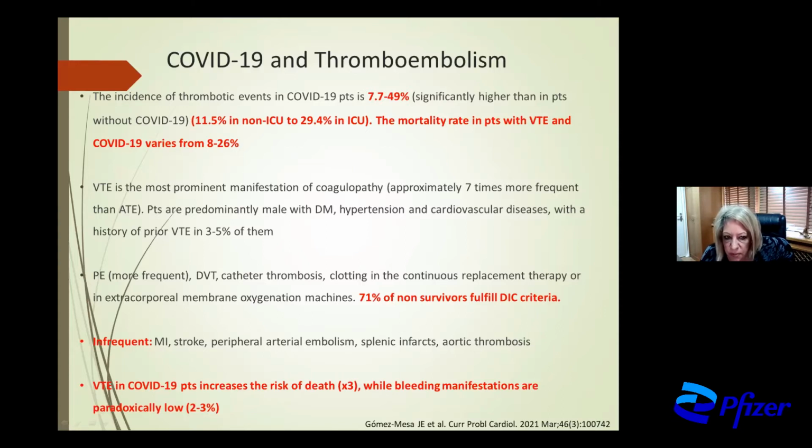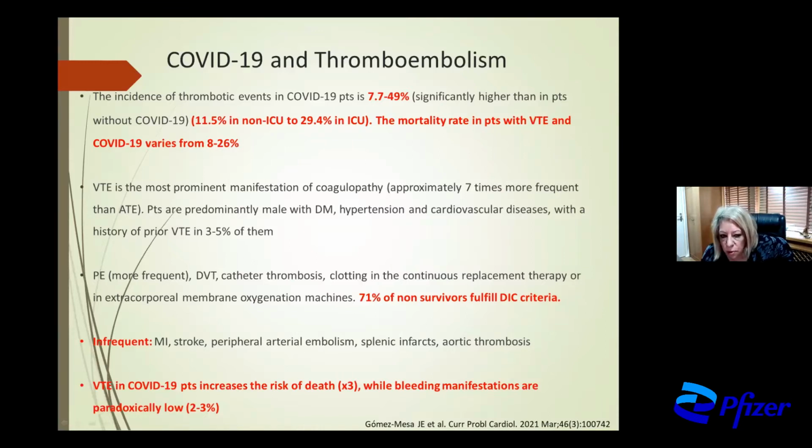Venous thromboembolism is the most prominent manifestation of coagulopathy, almost 7 times more frequent than arterial thrombosis. Patients are predominantly male with diabetes mellitus, hypertension, and cardiovascular diseases, with a history of prior venous thromboembolic event in 3 to 5% of them.